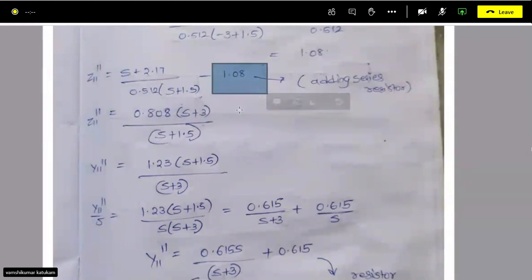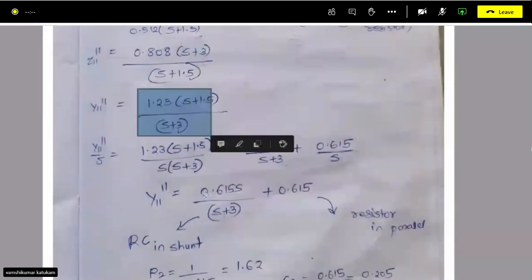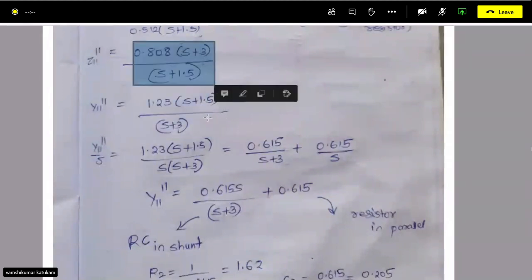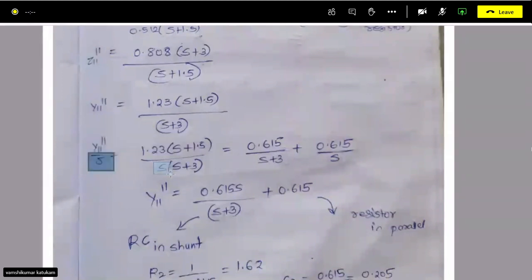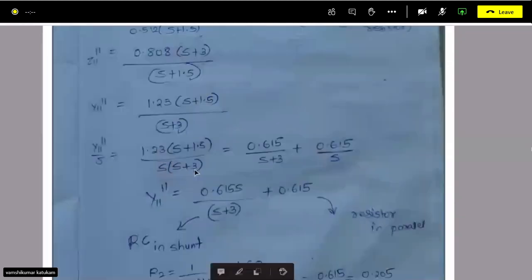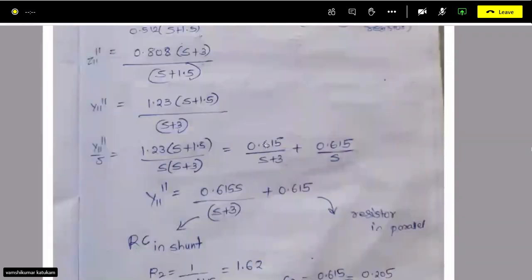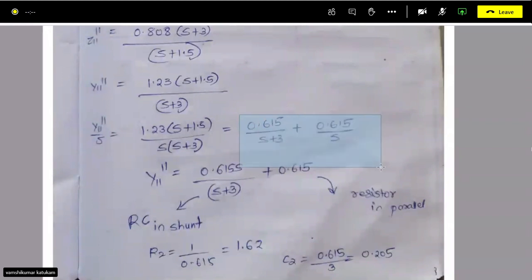After getting this, what we are doing here, you have to add the 1.08 resistor in series. And after this just reverse it, take the admittance and apply Foster 2 method. Okay, Foster 2 method is this. First you have to divide by s. So this is the impedance, if you take the reciprocal, admittance, you will get this thing. Divide by s, and take the partial fraction of this, you will get this on the right hand side.